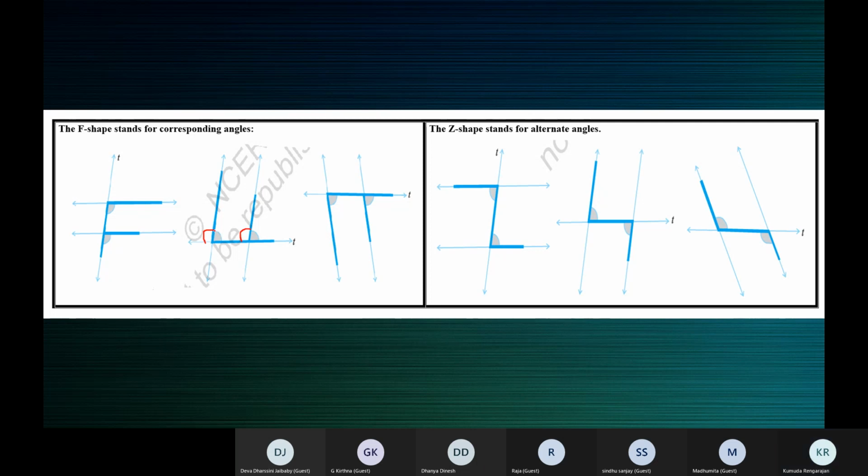This is what is marked here. These are the only 4 angles you have. This is the transversal. This one and this one are the 2 lines. We have only 4 angles here. So see, this and this, they're corresponding. They lie on the same side of the transversal. There's nothing to get confused because there are only 4 angles there.